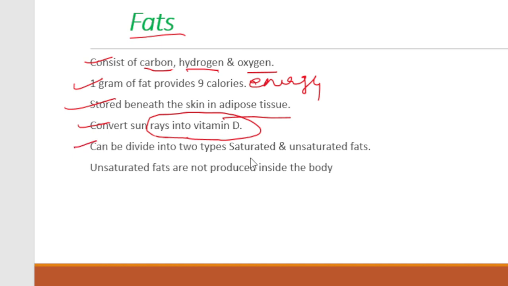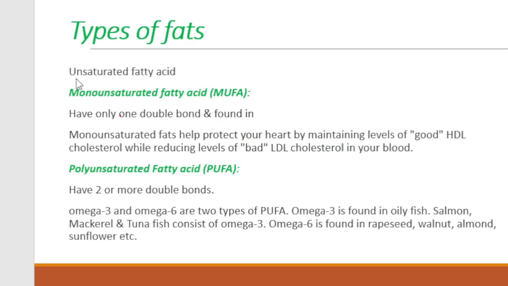Fats can further be divided into saturated fat as well as unsaturated fat. Then there are some types of fats that are trans fats. Unsaturated fats are not produced inside the body, while saturated are produced. First, unsaturated fatty acid or unsaturated fat can further be divided into monounsaturated as well as polyunsaturated.